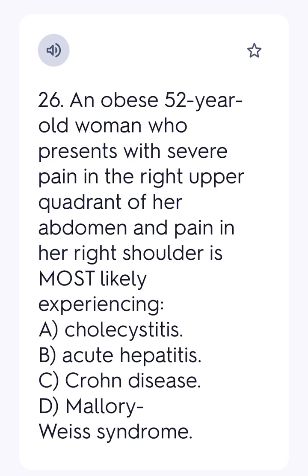26. An obese 52-year-old woman who presents with severe pain in the right upper quadrant of her abdomen and pain in her right shoulder is most likely experiencing A. cholecystitis, B. acute hepatitis, C. Crohn's disease, D. Mallory-Weiss syndrome. Ans. A.